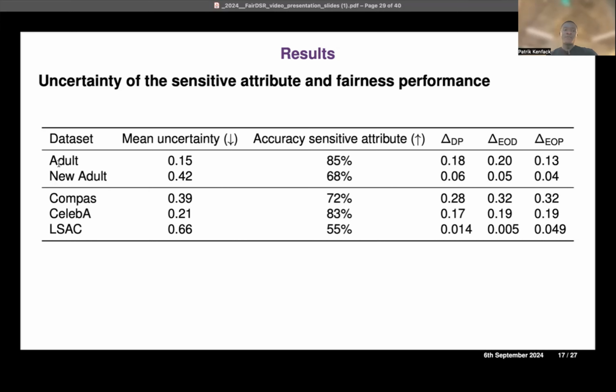You observe that in both variants, the old Adult and the new Adult datasets, in the old Adult datasets you see that the uncertainty is low, and then it tends to have higher disparities with different fairness metrics: demographic parity, equalized odds, and equal opportunity. But in the new Adult datasets, we tend to have higher uncertainty and lower disparity, or better fairness properties. This aligns with our intuition that the uncertainty has a role to play, and we see a similar trend on the other datasets that we considered.